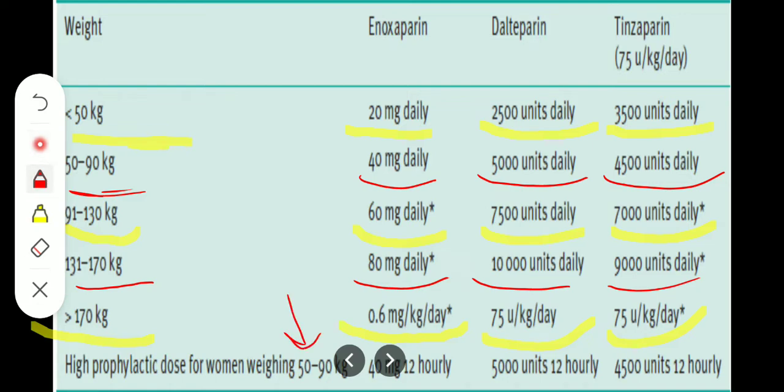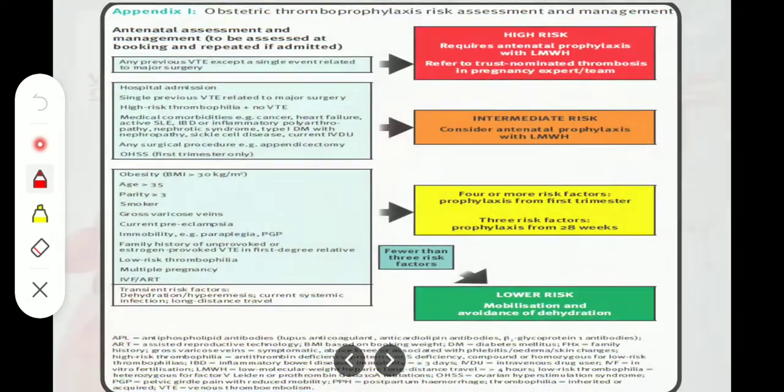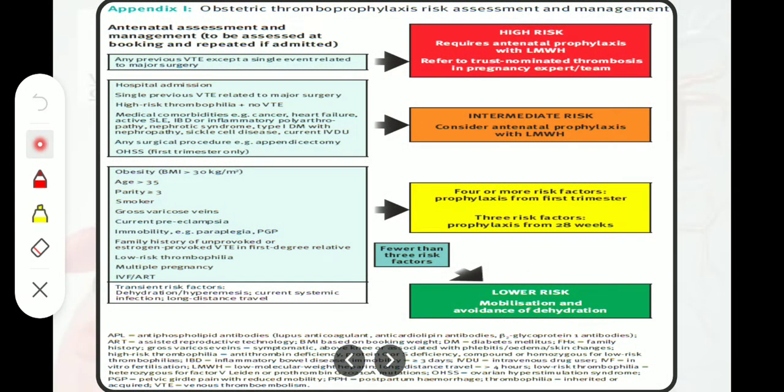And high prophylactic doses are given for those women weighing 50 to 90 kg. Okay, so enoxaparin we give 40 mg 12 hourly, dalteparin we give 5,000 units 12 hourly, and tinzaparin we give 4,500 units 12 hourly. Okay, so after that, let us come to the appendix, obstetric thromboprophylaxis risk factors and management.